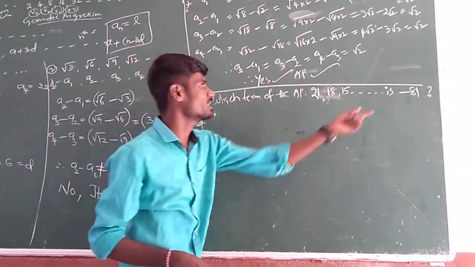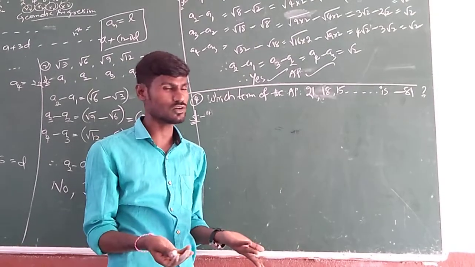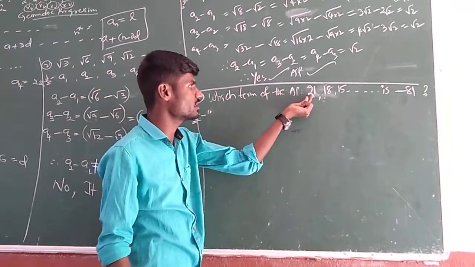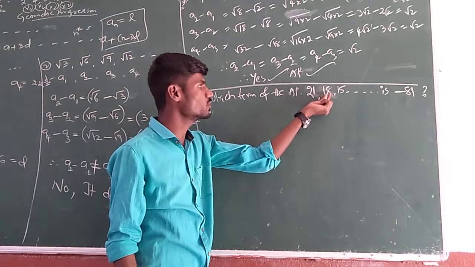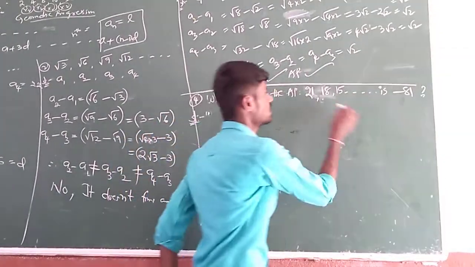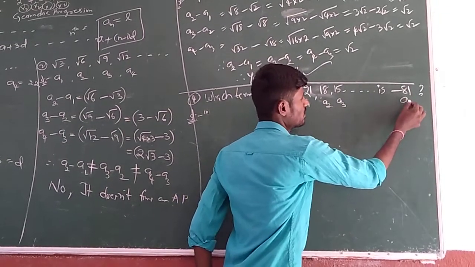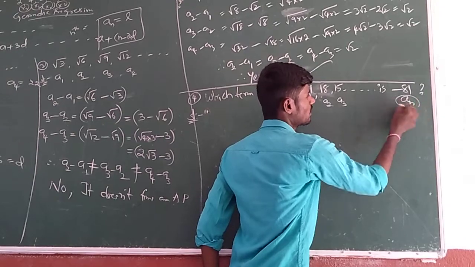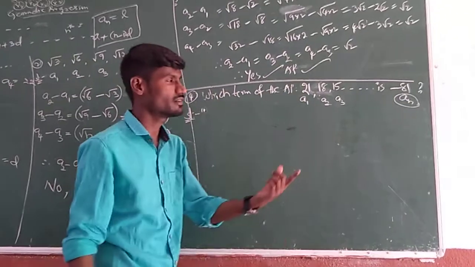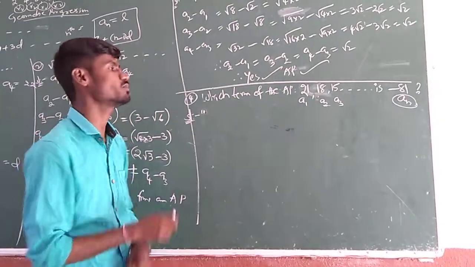In the sense, in this list it has a certain position. What is that position, we don't know. Suppose it is in some position: A1 is the first term, A2, A3 like that. It also has a certain suffix, some location it has. We don't know its value. Let us imagine that as An, or just a certain position it has. So we need to find that position here.